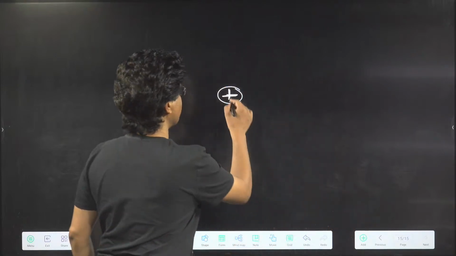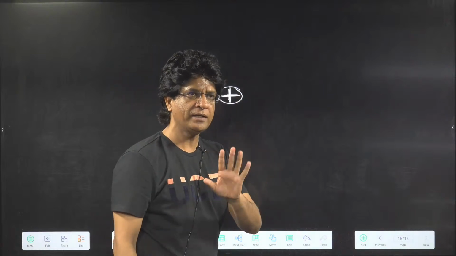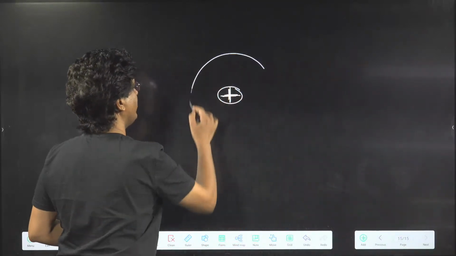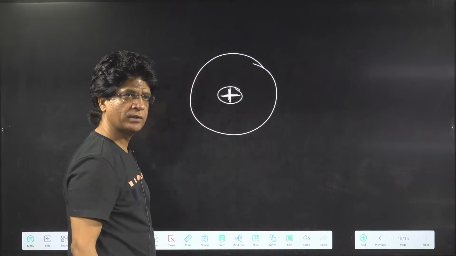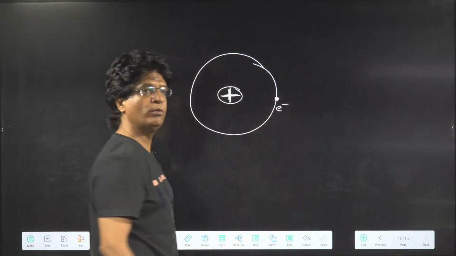If there is a positive charge, I'll need an equal amount of negative charge also. But I cannot place it at the nucleus. So I have to keep it where? Outside the nucleus. So he said that the negative charge is actually outside the nucleus.